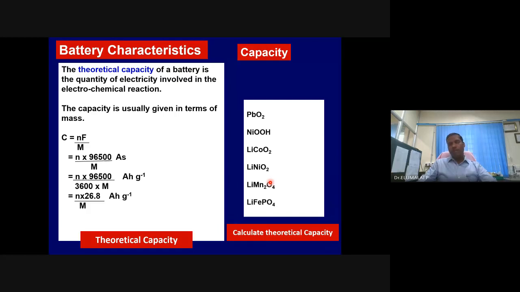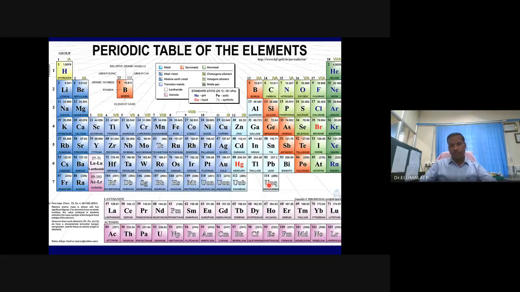So 1 into 26.8 divided by the mass of this compound. Lithium is 6.9, manganese is 54.9, so 6.9 plus 2 into 55 plus 4 into 16. How much?